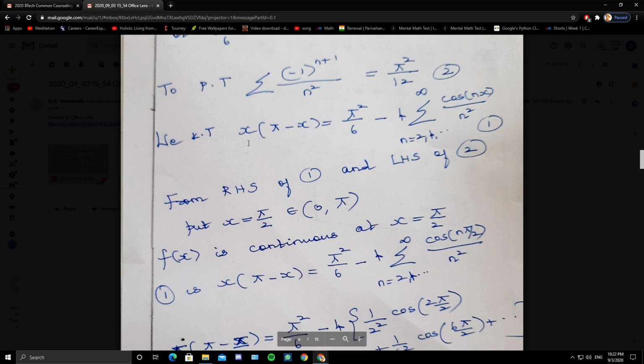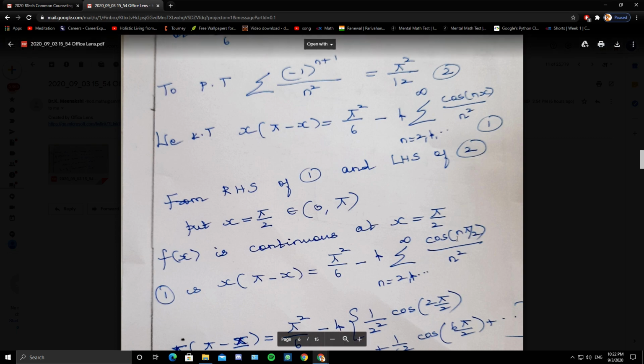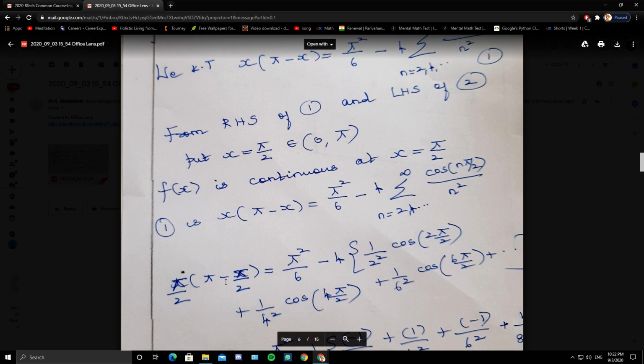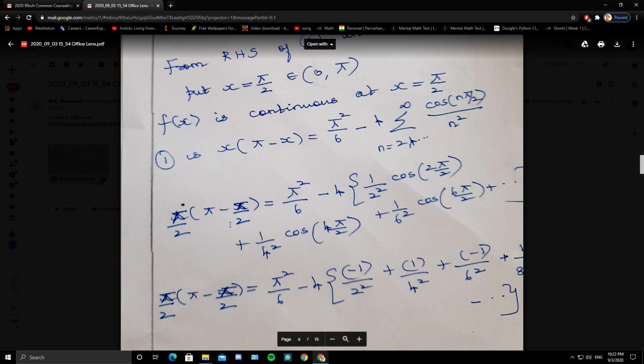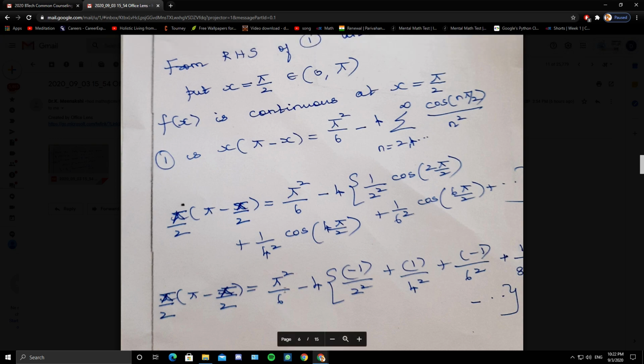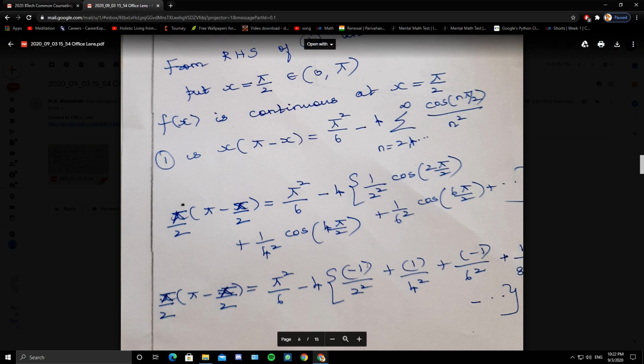So when x is pi by 2, pi by 2 into pi minus pi by 2, equals pi square by 6 minus 4 times cos of n pi by 2 by n square. So this is pi square by 6 minus 4 times, I have expanded the summation: 1 by 2 square cos 2 pi by 2 plus 1 by 4 square cos 4 pi by 2 plus etc. So left side pi by 2 into pi by 2, right side pi square by 6 minus 4 times cos pi is minus 1, cos 2 pi is 1, cos 3 pi is minus 1. So you have this alternately negative and positive.